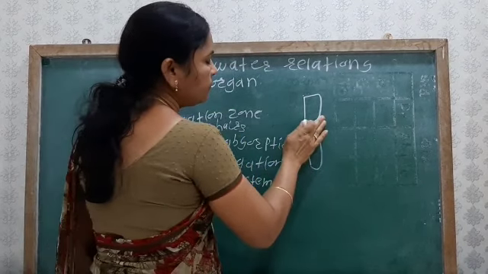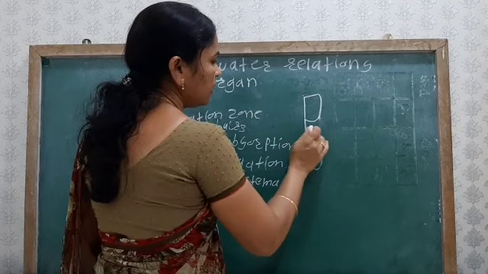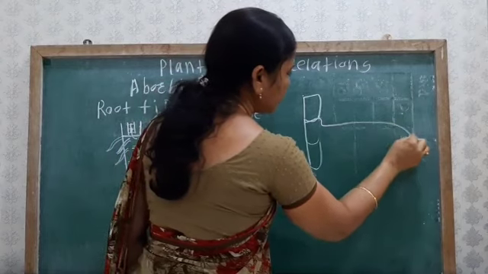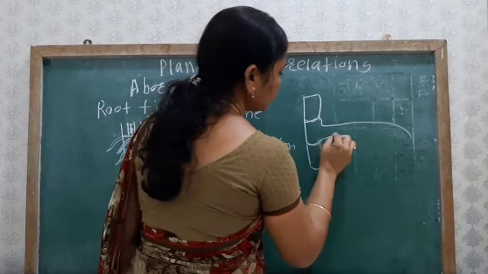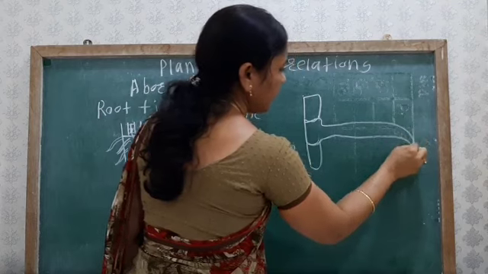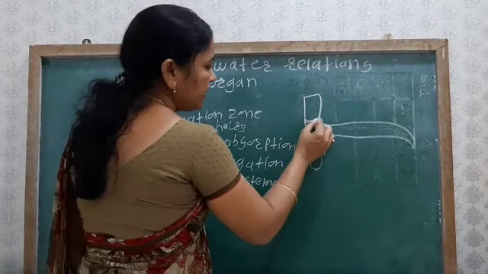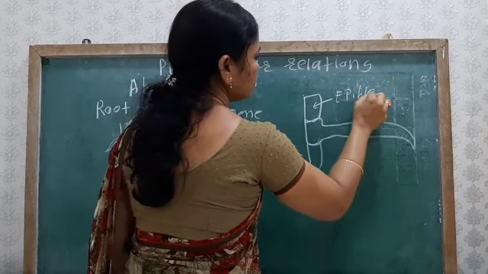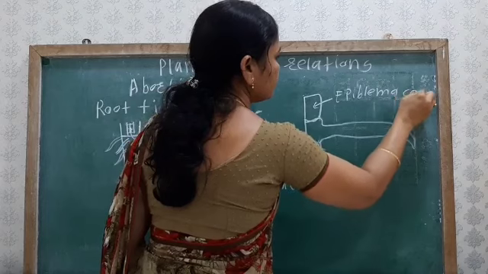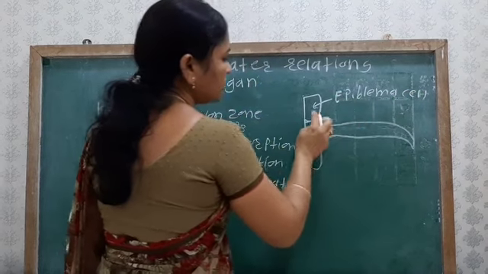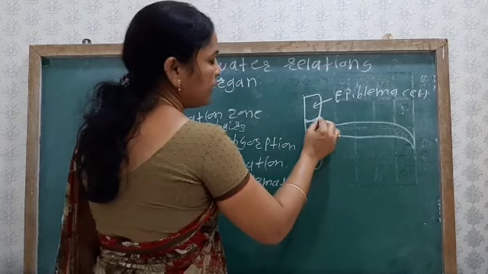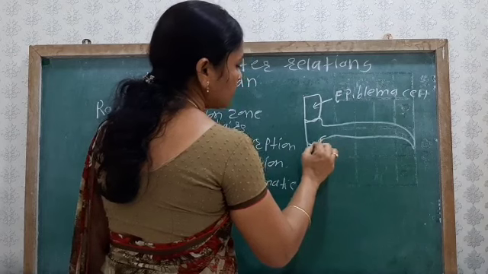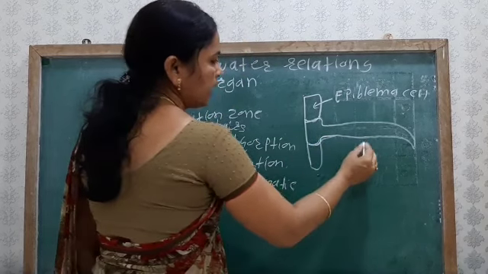One epiblema cell protrudes, and from it the root hair is formed. The wall of this one epiblema cell protrudes and produces the elongated structure, the root hair.